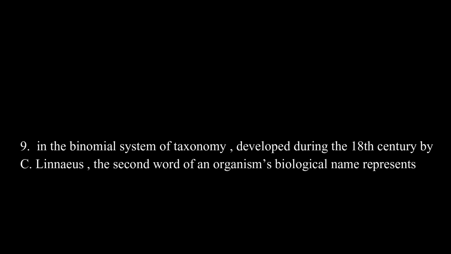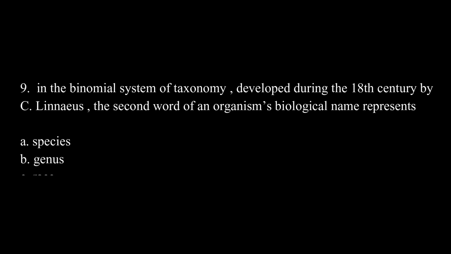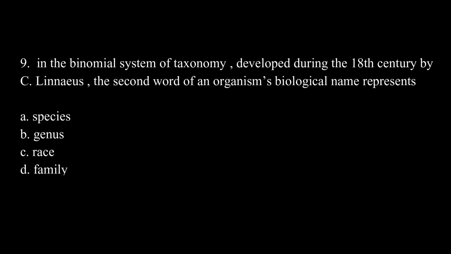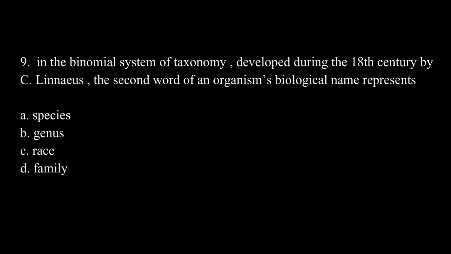In the binomial system of taxonomy developed during the 18th century by Carolus Linnaeus, the second word of an organism's binomial name represents: option A, species; option B, genus; option C, race; and option D, family. The correct answer is A, which is species.